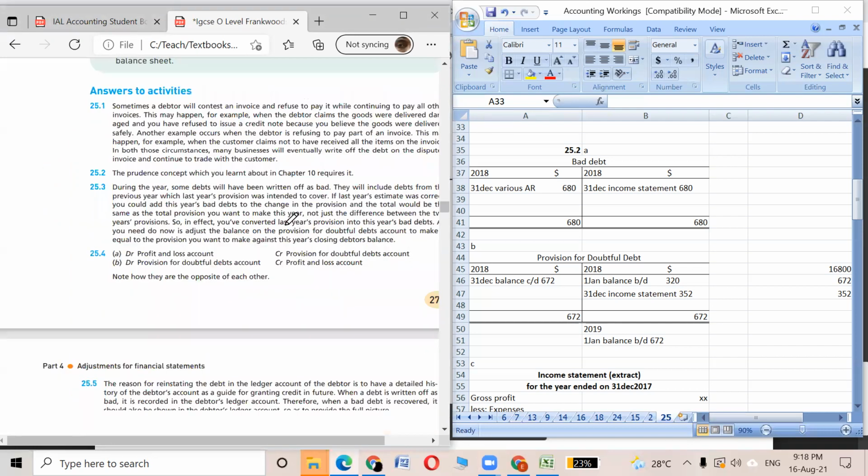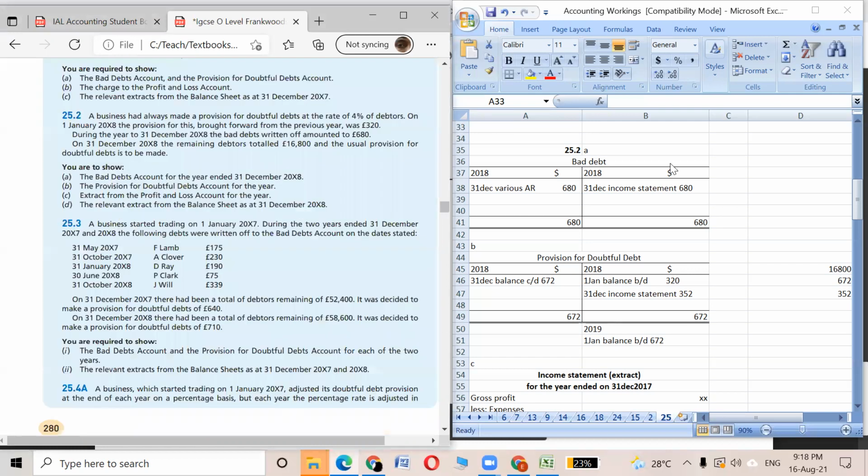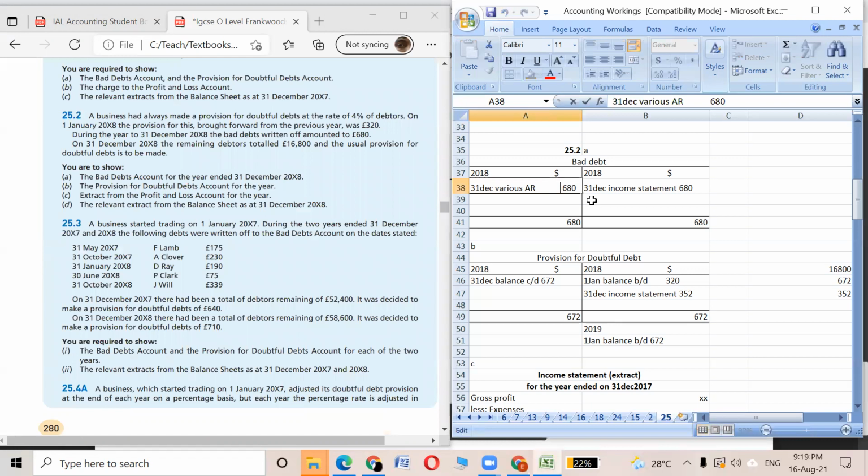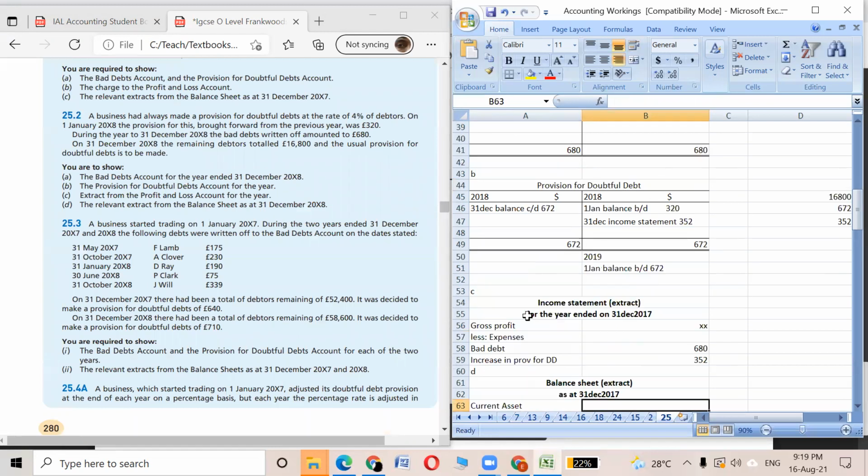So see, what was 25.2? We first were asked for a bad debt account. In the debit side of the bad debt account we put the amount that the customers said they won't be able to pay. Therefore we closed it down with the income statement. Bad debt is an expense, so it will be transferred to the income statement. There's the extract of the income statement. Below the gross profit we list down all the expenses, so we have bad debt over here, 680.